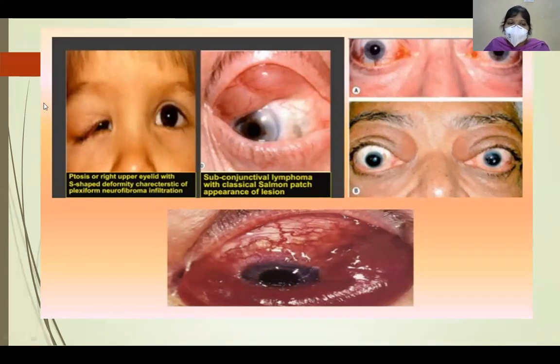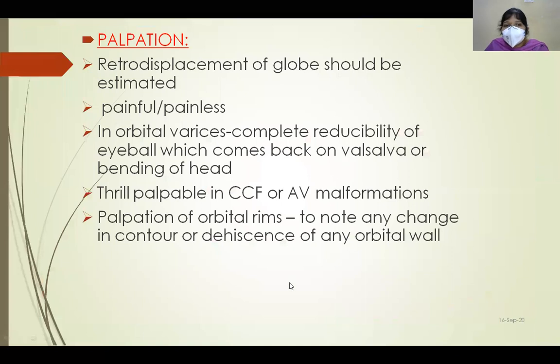Here, this is a picture showing neurofibroma. This is an S-shaped deformity of the upper lid. This is subconjunctival lymphoma, called a salmon patch. This is thyroid eye disease. You can see there is congestion around the limbus, perilimbal congestion is present. And this is a carotid-cavernous fistula. We can see dilated tortuous veins above and severe conjunctival chemosis. So these are associated ocular signs you have to examine.